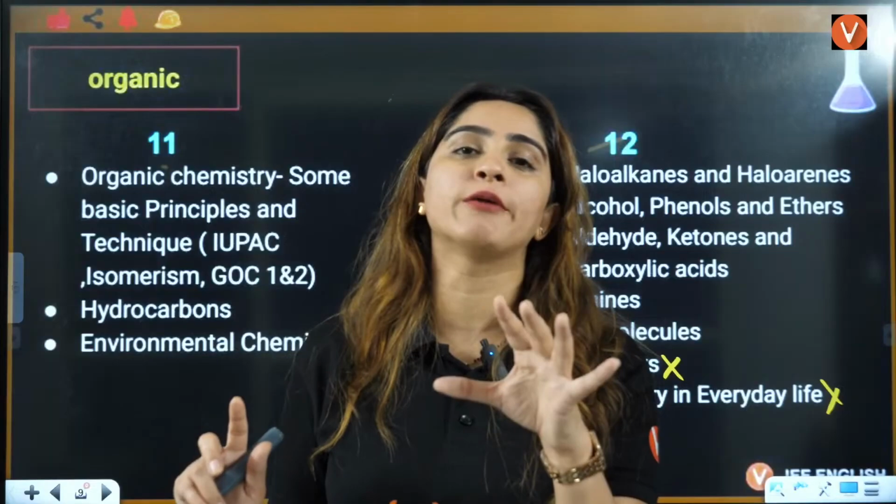Valency is the number of electrons gained or lost. That is called valency, and valence electron is the electron that is there in the outermost shell.